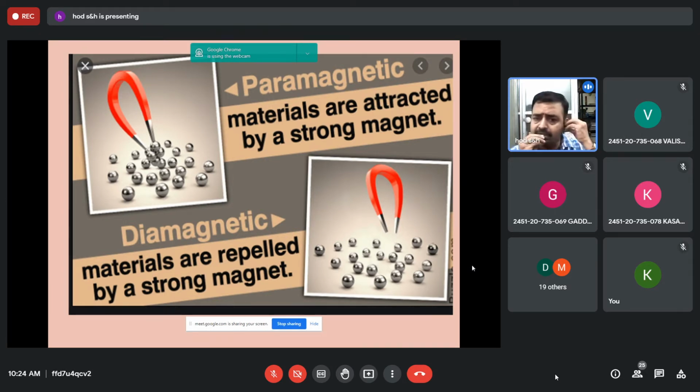So this is ferromagnetic material. Examples of ferromagnetic materials are iron, cobalt, and nickel.